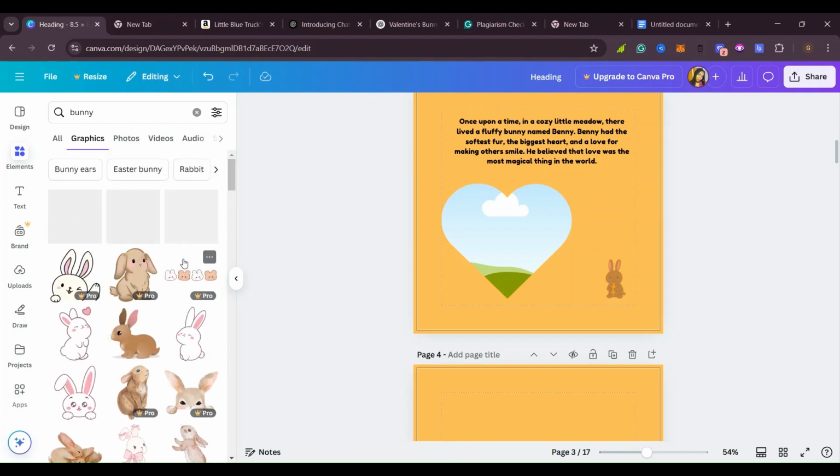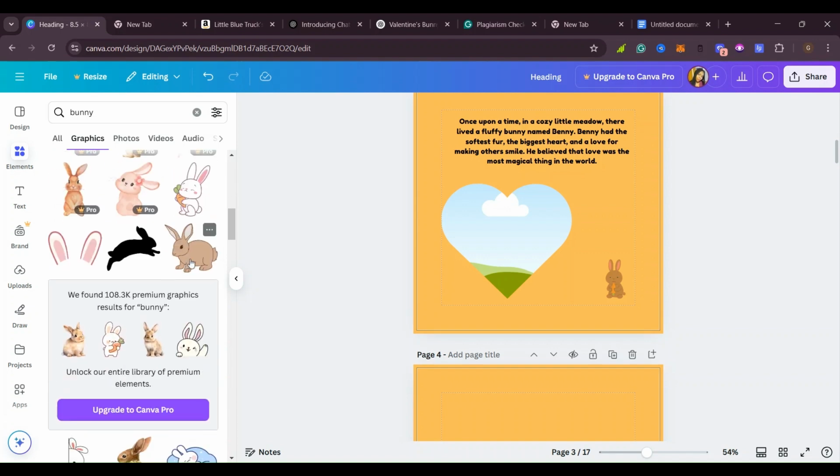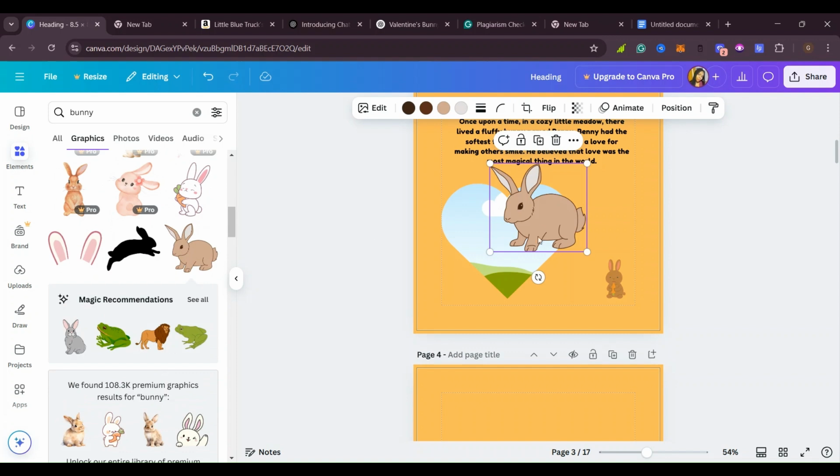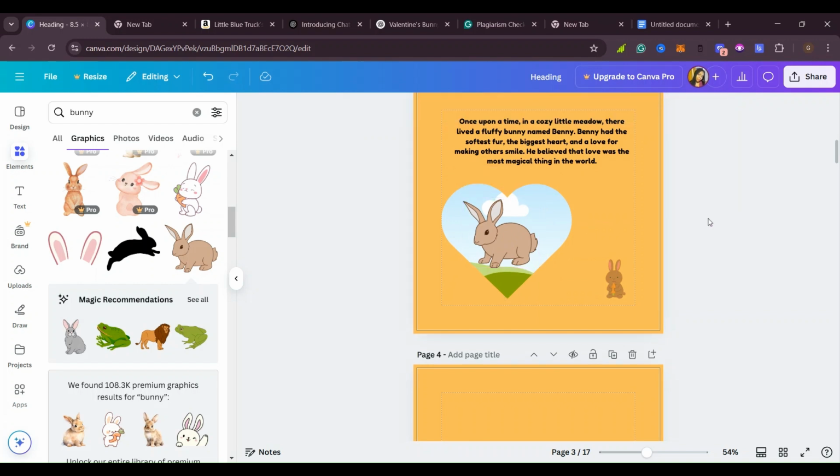So you can come here and ask this Canva AI to create for you and see which one that you are going to use. For example, you can put this here. Yes, and you go ahead doing the same for other pages. Yes, or you can also go to AI tools like Leonardo and ask it to create for you pictures for your story.